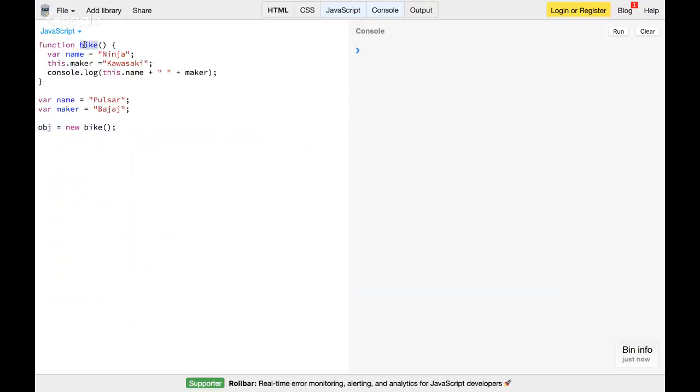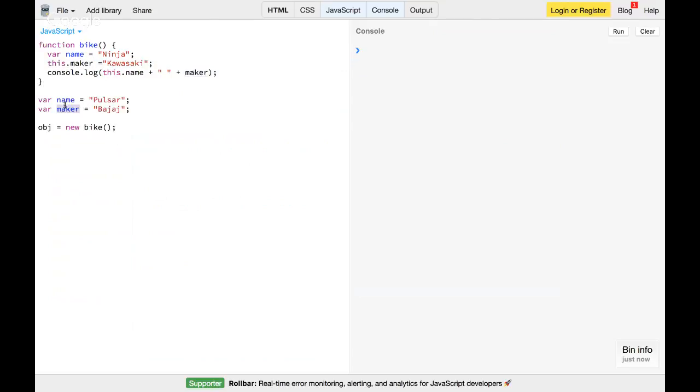I have a bike function where I have a variable called name. The value of that variable name is Ninja. I have one more variable, but that variable is actually part of this.maker, so it's part of this object, and its value is Kawasaki. And then I'm just printing console.log this.name and then the maker. So you can see we have name available, but I'm printing this.name. We have this.maker available, but I'm printing maker.